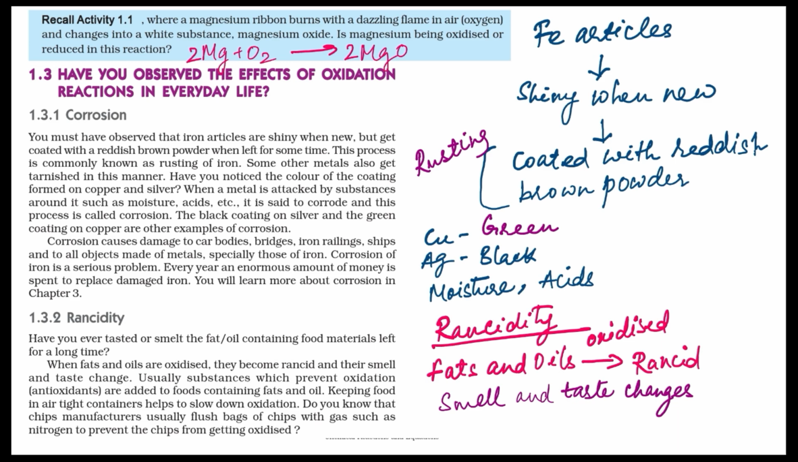Recall activity 1.1. When magnesium ribbon burns with a dazzling flame in air and changes into a white substance, magnesium oxide. Is magnesium being oxidized or reduced in this reaction? The equation is magnesium plus oxygen forming magnesium oxide. This is the white colored substance formed. Now when you see this reaction, oxygen is getting added to magnesium. Magnesium is combining with oxygen to form magnesium oxide.